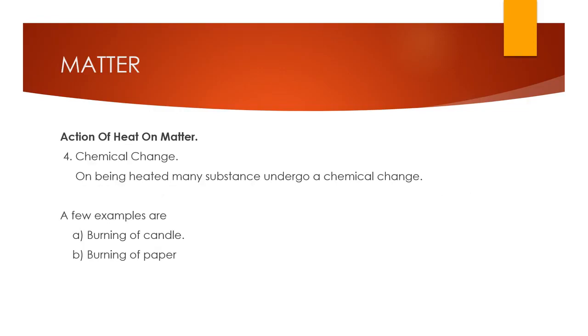In this presentation, we will learn how the action of heat on matter brings chemical change. Students, on being heated, many substances undergo a chemical change. For your recall, a change which is permanent and which brings new transformations, meaning new substances are formed, is called a chemical change. Some examples are burning of a candle or burning of paper. These examples tell you that there is a chemical change.